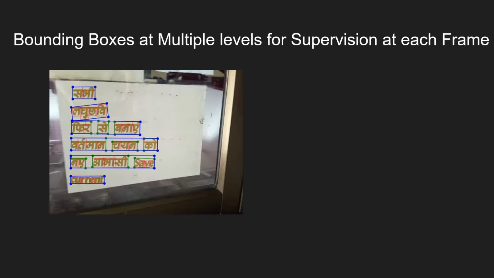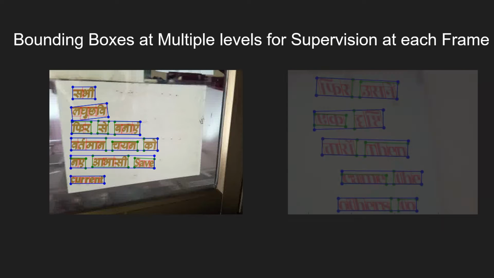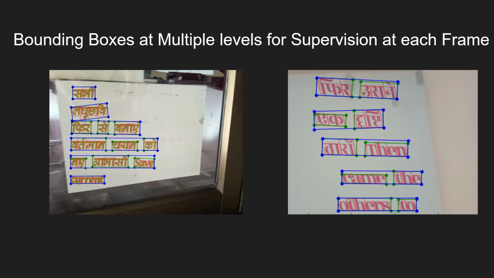For example, here the blue rectangle represents the bounding box at line level. The green rectangles, which are visible for words in third line and onwards, represent the word level bounding box. The green boxes are also present for first 2 lines, but they are same as blue boxes, that's why they are not visible. And we also have conjunct character level bounding boxes for Indian languages or character level bounding boxes for English in red color. Here is another example with similar boxes.